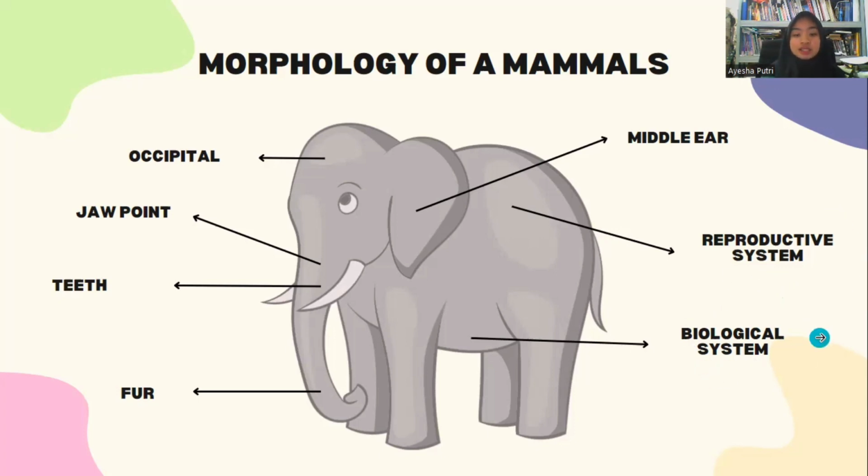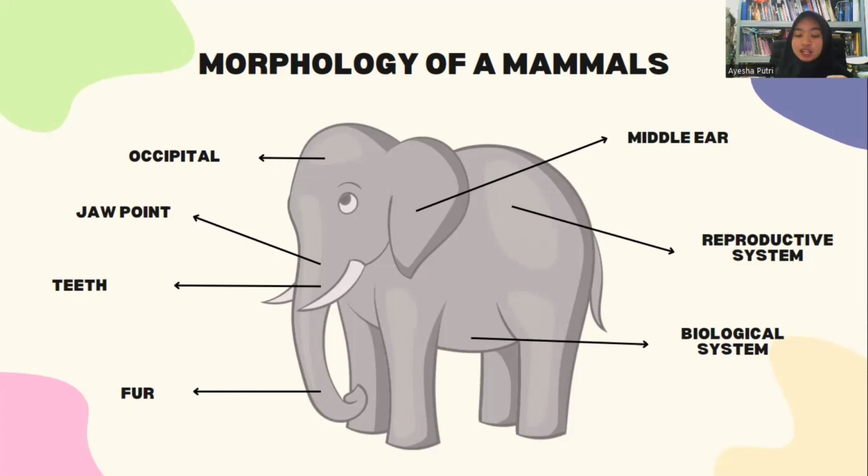In the biological system, the majority of mammals have 7 neck vertebrae. All mammalian brains have a neocortex, and this is a unique area to mammals. Mammalian lungs are shaped like a sponge or honeycomb.